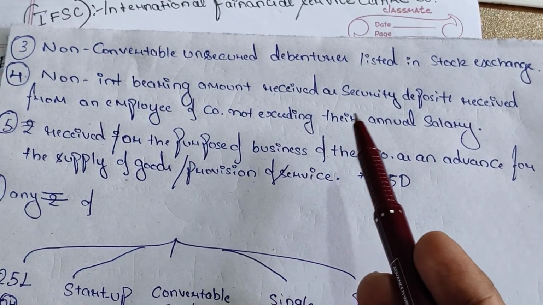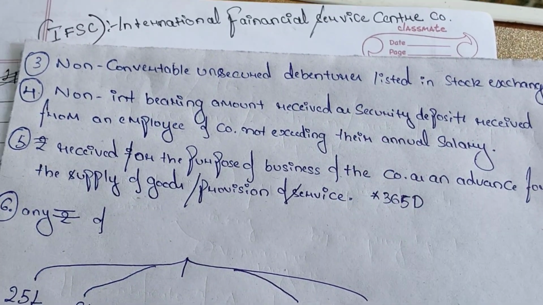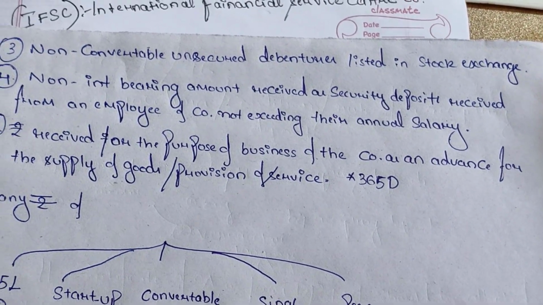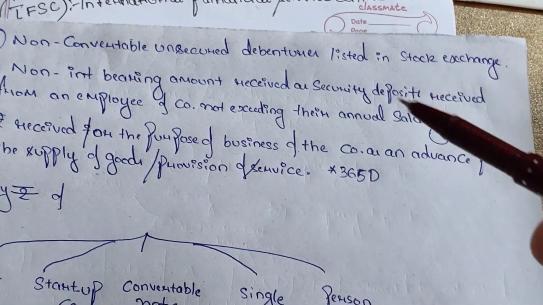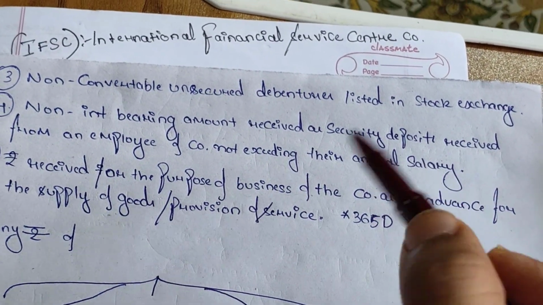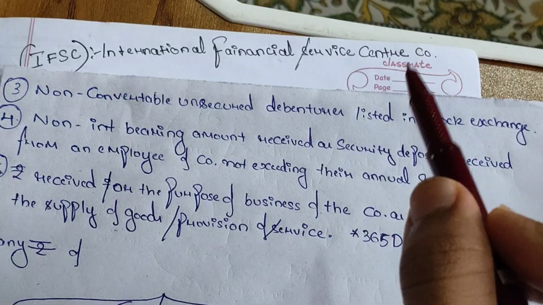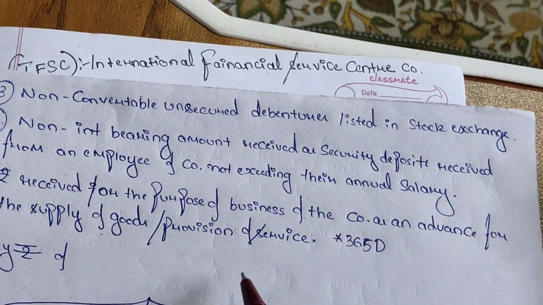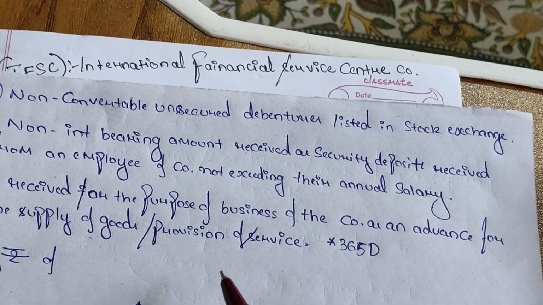If the amount exceeds the annual salary, then it can be considered a deposit. Sorry for this.